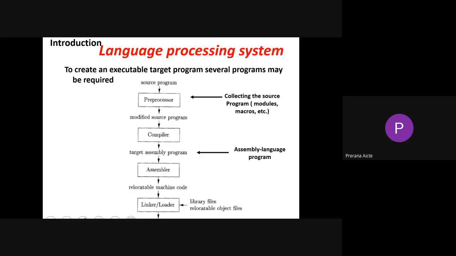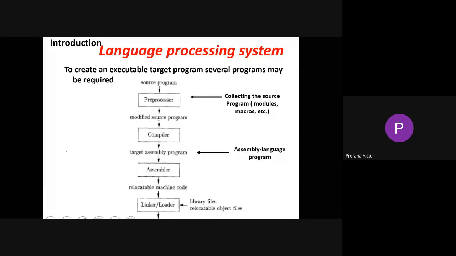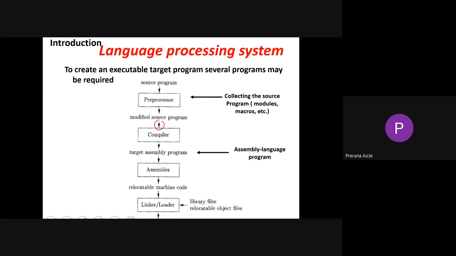Now, what is meant by compiler? A compiler is a language translator which converts a high level program to a machine level program. We can also call the output a type of assembly language program. The compiler takes a particular source program as input, compiles it and generates a target assembly program. Afterwards, the assembler will generate a relocatable machine code.